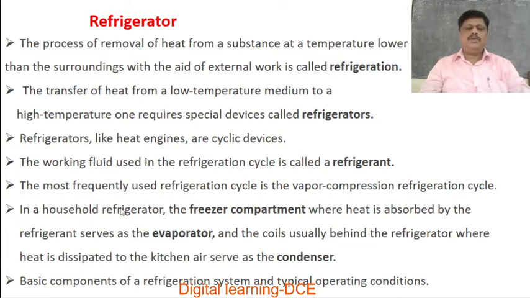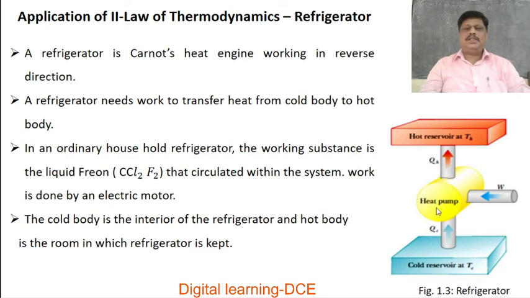In a household refrigerator, the freezer compartment where heat is absorbed by the refrigerant serves as the evaporator, and the coils usually behind the refrigerator where heat is dissipated to the kitchen air serve as the condenser. Basic components of a refrigeration system and typical operating conditions are as shown in this diagram.